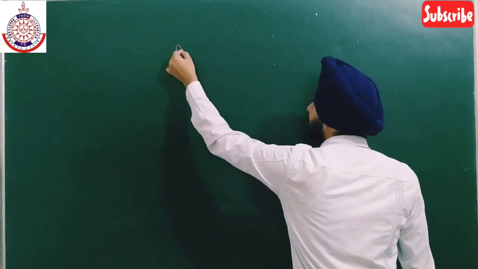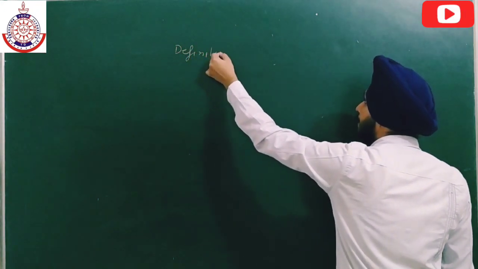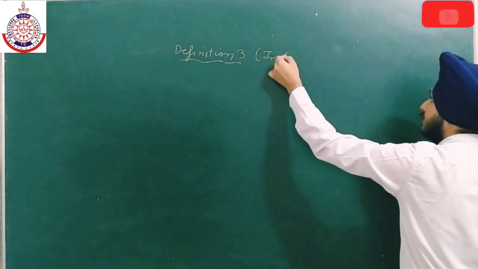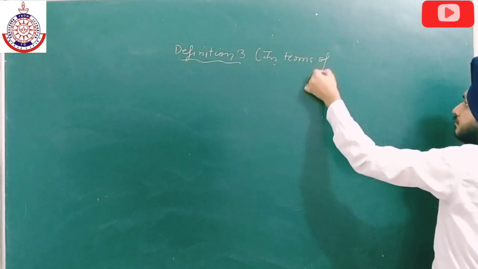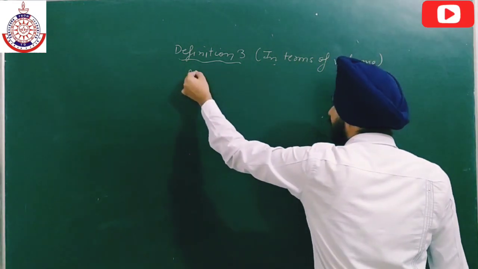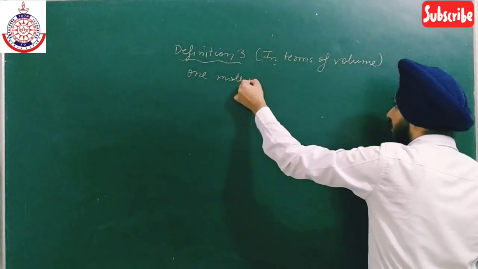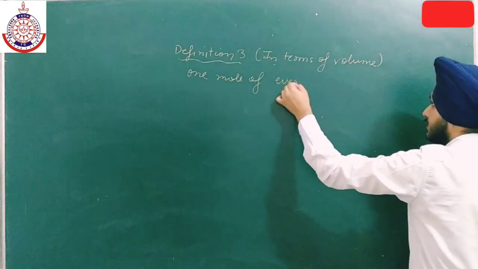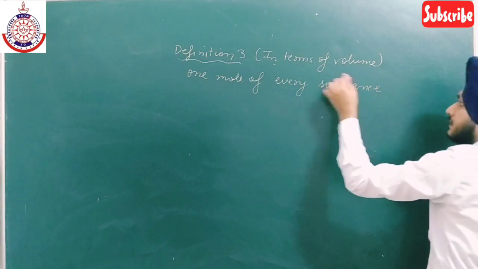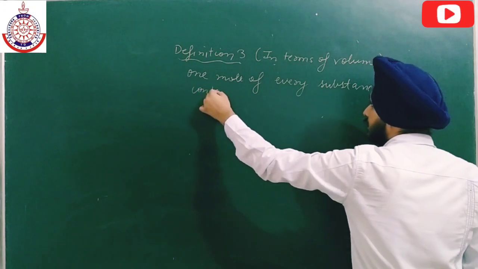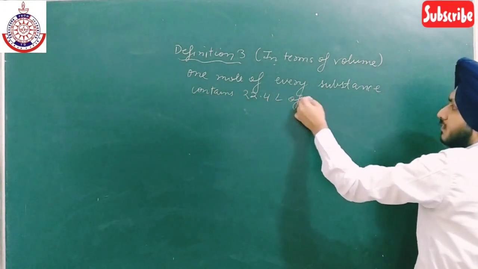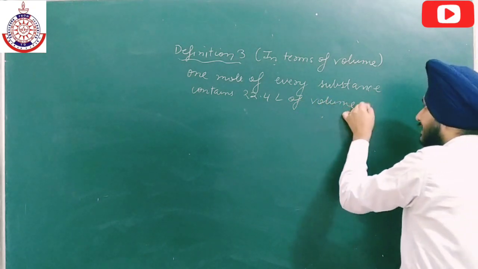So the third definition is in terms of volume. The third definition of mole: 1 mole of every substance contains 22.4 liter of volume at STP.